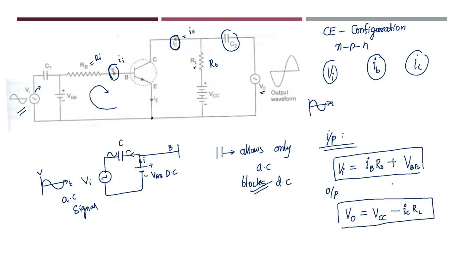So let me write this equation on another slide. Input voltage and output voltage equation once again. What was the input voltage equation? We got input voltage as base current into resistance plus the input DC battery which we have applied. And what was the output voltage? We got the output voltage is equal to VCC minus IC into load resistance, that is nothing but output resistance.